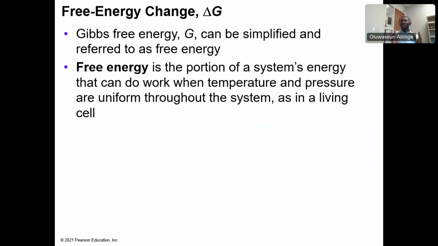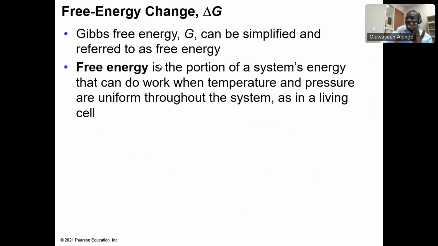Now, there is something that we call delta G. Delta means change, all right? That's what you see here. It means change. So a change in free energy, we call it delta G. It can be simplified and referred to as free energy.